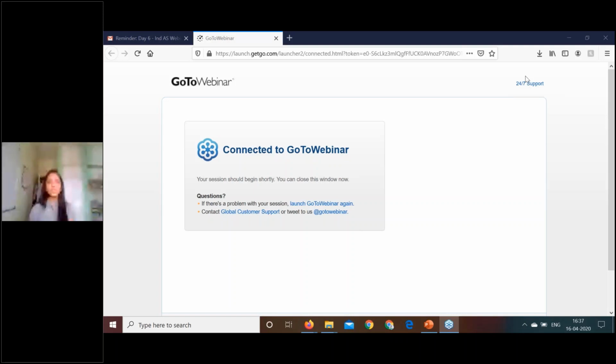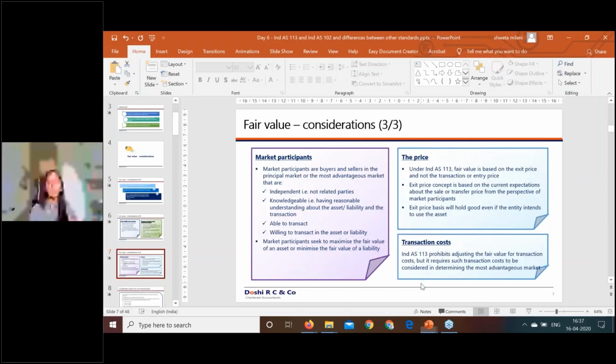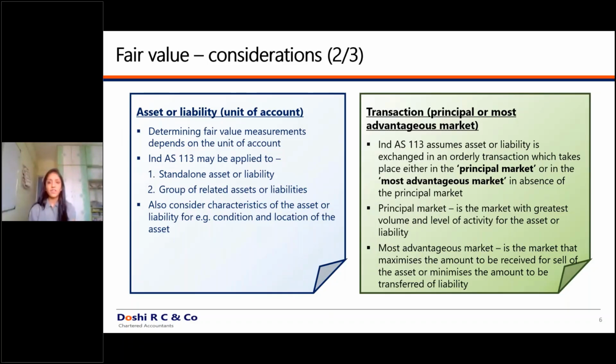Are you able to see my screen of fair value considerations, 2 of 3? Yeah. So what we were discussing is what is a market. For the purpose of market, we discussed two concepts: the principal market, and thereafter the most advantageous market. So what are these two concepts? The standard says that if you have a principal market, you have to for sure go to the principal market. And what is a principal market? A market in which the major volume or level of activity is carried for that particular asset or liability.